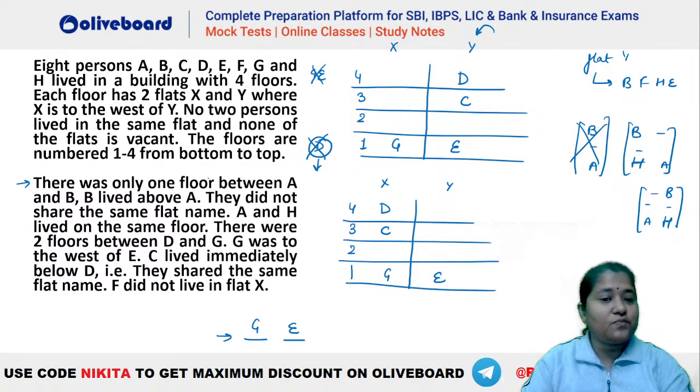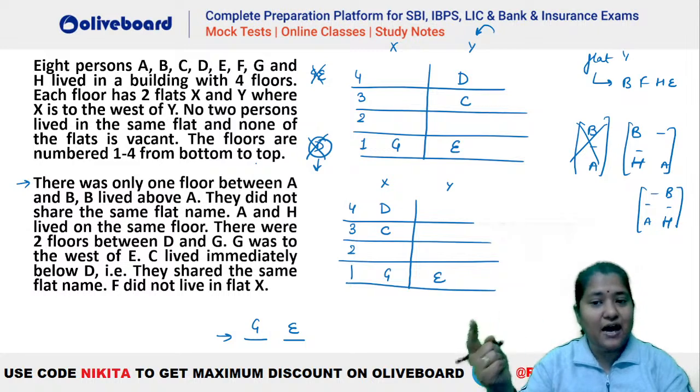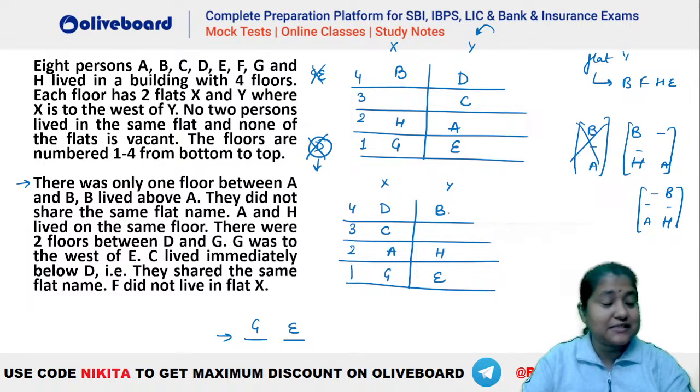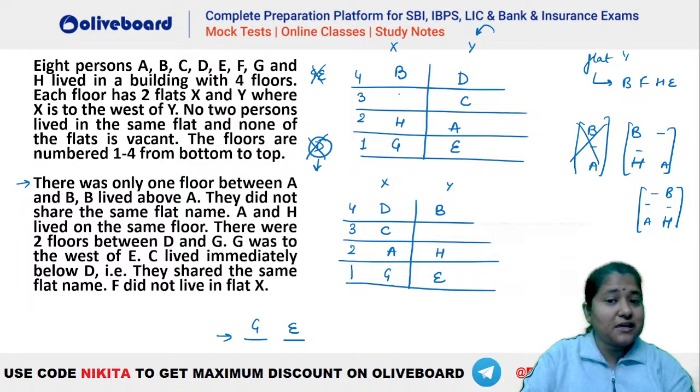So now let's try to place your A and B such that either of the two cases is here. You can see in the first case, we will have your B, H, A like this. In the second case, we will have your B, A, H like this, isn't it? Now, who is the only person remaining? That is your F. So F here or F here.